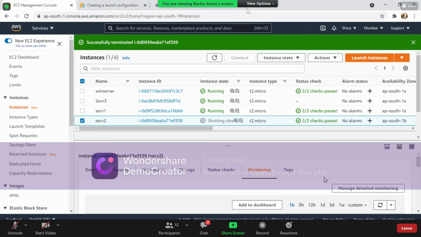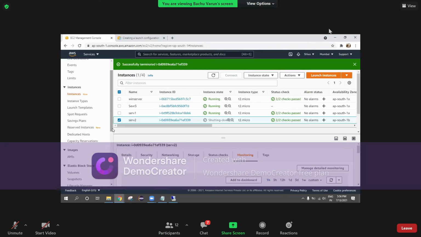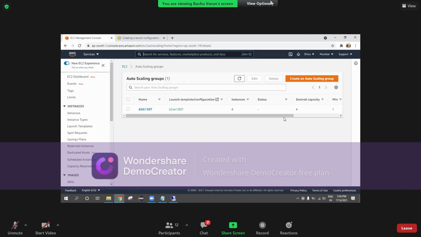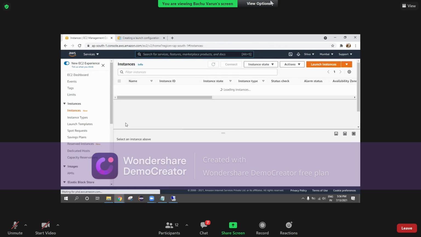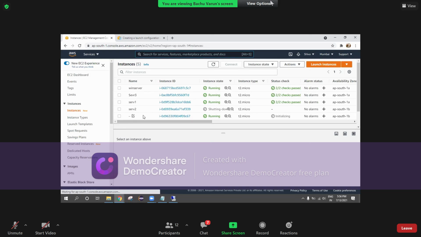By default, what is the desired instance count we created in the auto scaling group? In the auto scaling group, we have created something like desired capacity. Desired capacity was by default 2. Now it is 4. So automatically there will be an instance recreated. Even if I'm trying to delete it, again there is an instance created. See, you can see server 2 is terminated, but still another machine is created automatically. Before it was only 4. Now you can see it is 5.